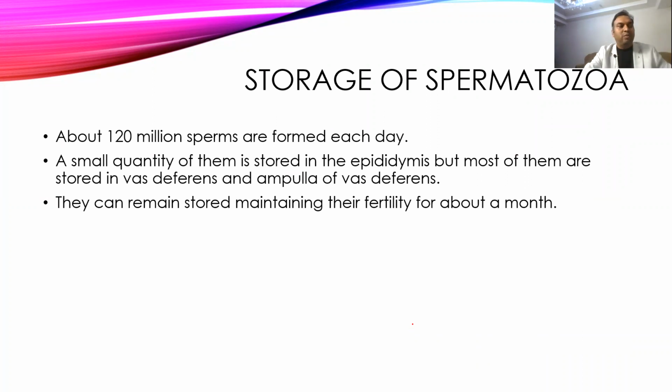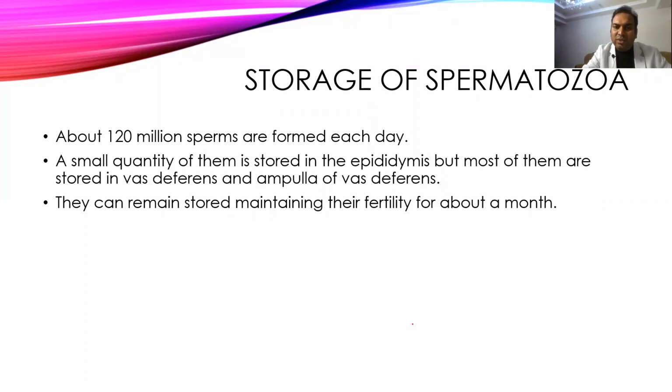Now, how is the sperm stored in the body, and for how many days? There are many misconceptions in our body. People think sperm is formed immediately just before copulation. It is not so. Sperms continuously keep on forming in our body after reproductive age, and they will be stored.